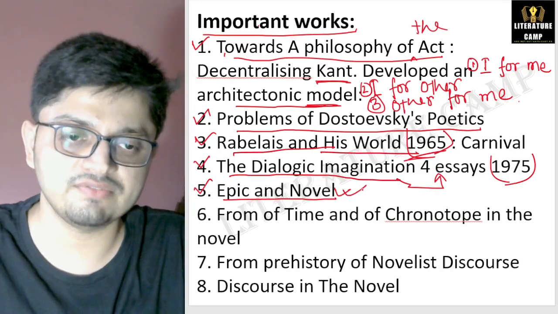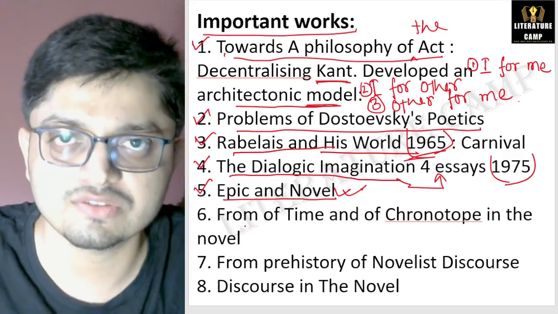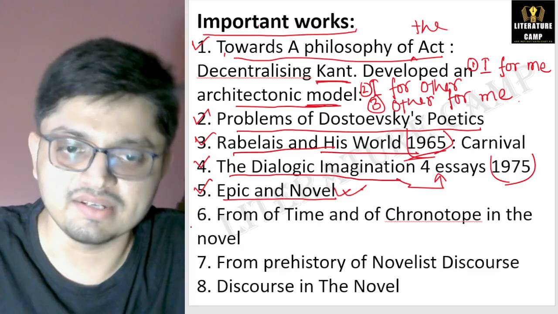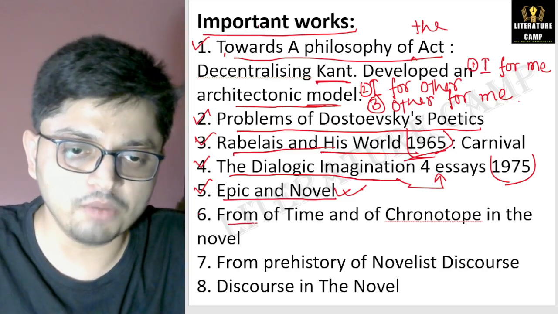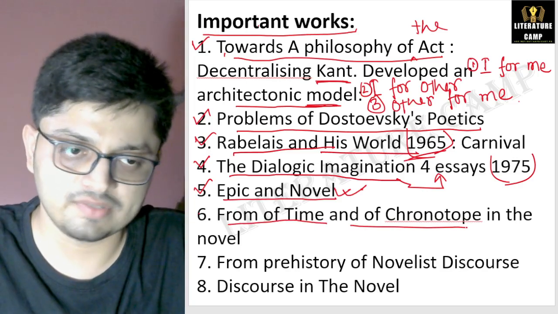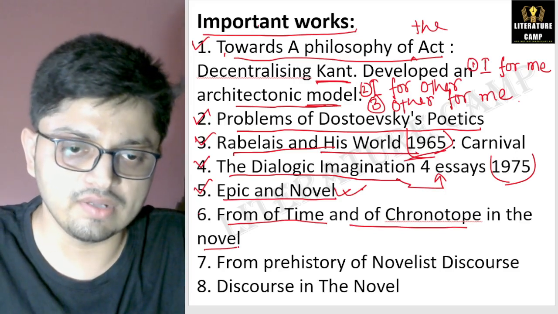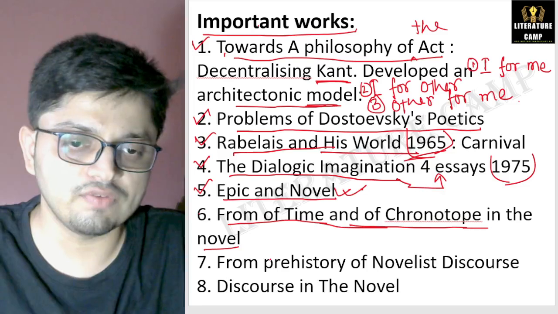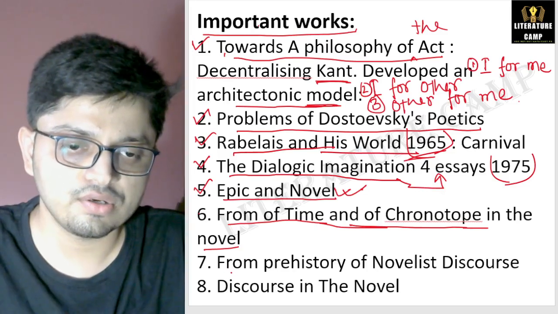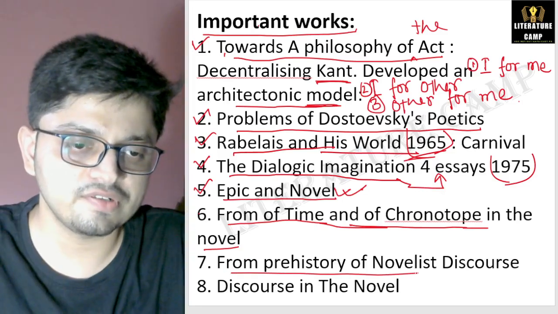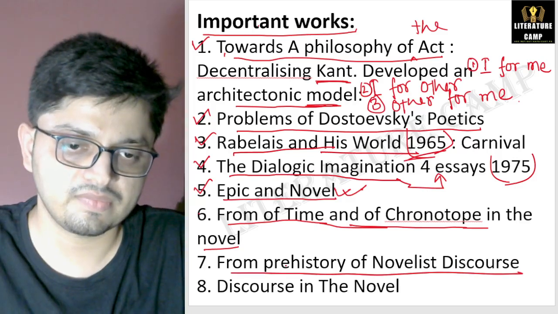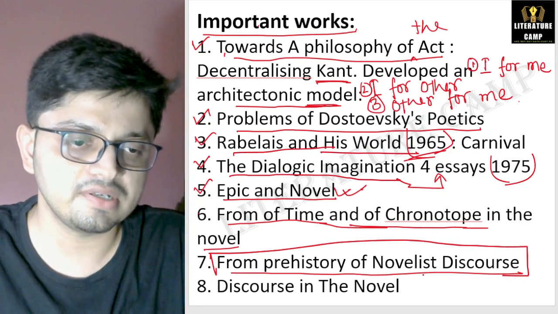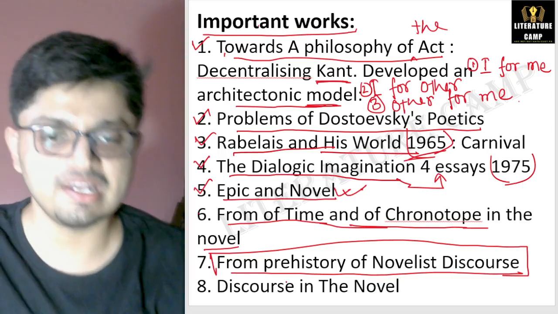This is very, very important. Simply they will ask who has written Epic and Novel. This is Mikhail Bakhtin. Next work, Forms of Time and of the Chronotope in the Novel. Next work, From the Prehistory of Novelistic Discourse. This is very important, written by Mikhail Bakhtin.